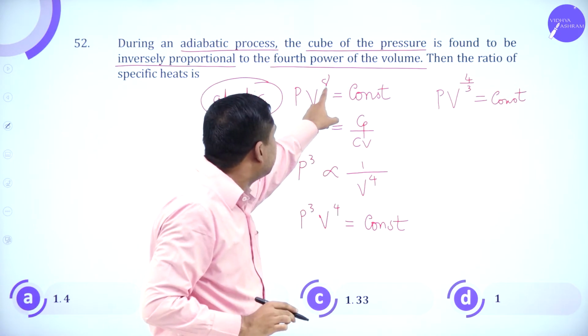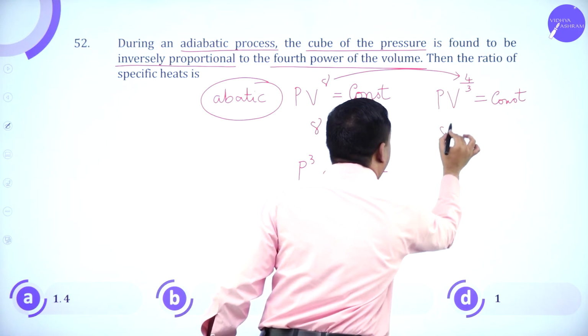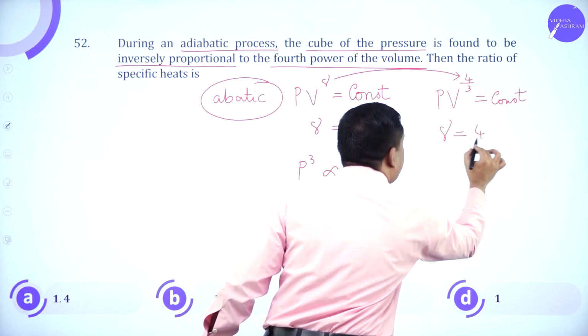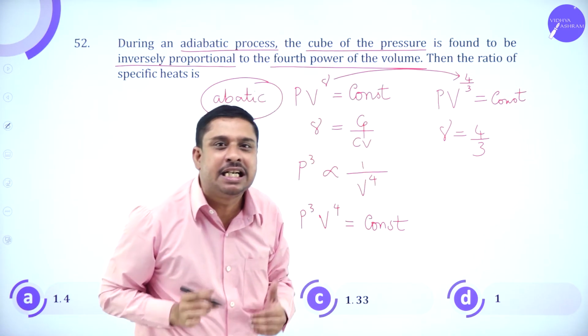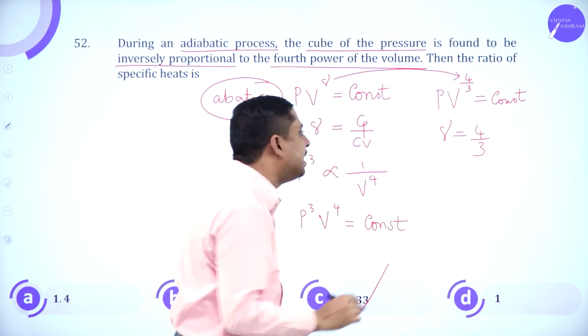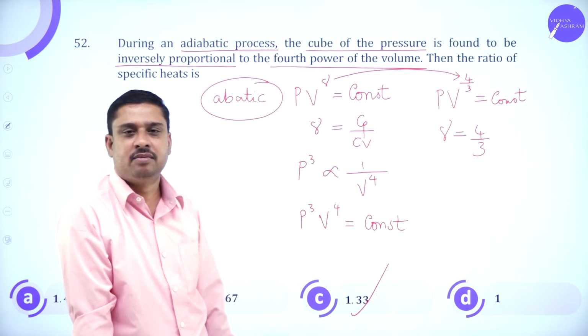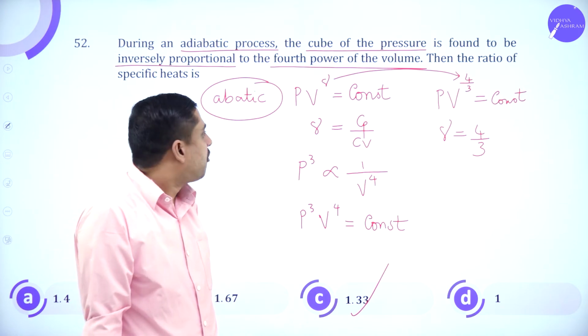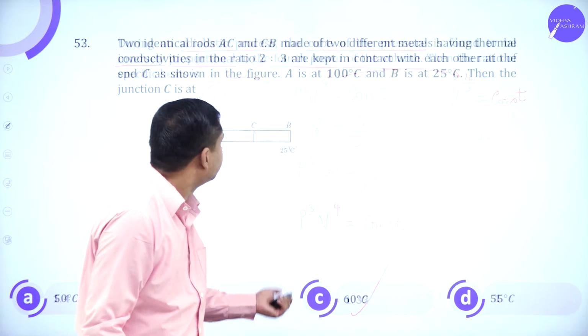Now just compare the powers. I want gamma. Gamma is 4 by 3. When I am comparing, gamma turns out to be 4 by 3. And 4 by 3 is nothing but 1.33. So the value of gamma is 1.33.